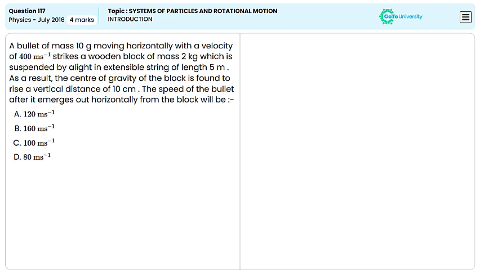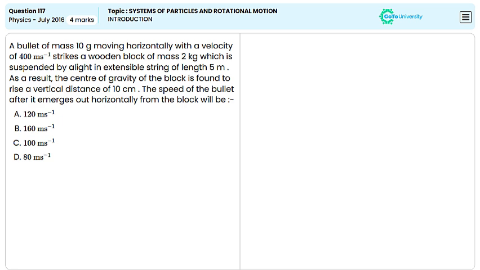In this problem, we are dealing with a collision between a bullet and a wooden block. The bullet with mass 10 grams, which is 0.01 kg, strikes the block with a velocity of 400 meter per second. The block, having mass 2 kg, is suspended by a string and rises to a height of 10 centimeter after the bullet embeds in it. We are tasked with finding the speed of the bullet after it emerges horizontally from the block.